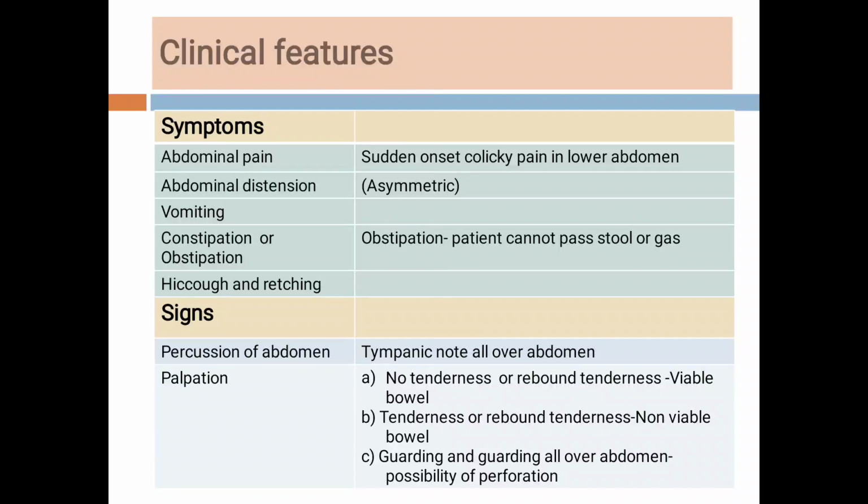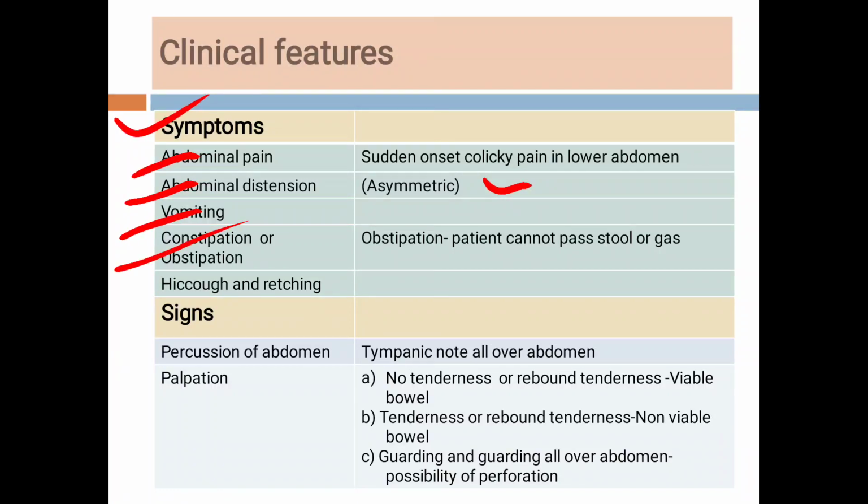So the signs and symptoms of the large bowel obstruction are abdominal pain, which is sudden in onset, colicky, and it is in the lower abdomen. Then abdominal distension, it is asymmetric abdominal distension, more on the left side. Then the vomiting. So vomiting is a late feature in the sigmoid volvulus, because, as you know, as we go away from the pylorus, the vomiting is a late feature.